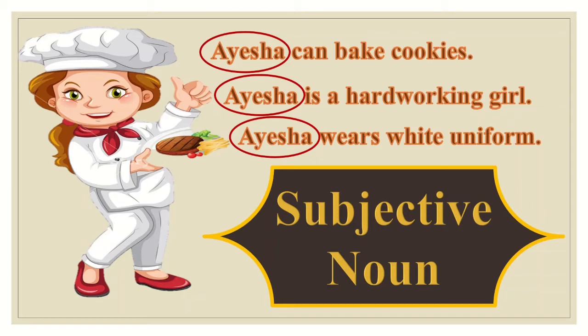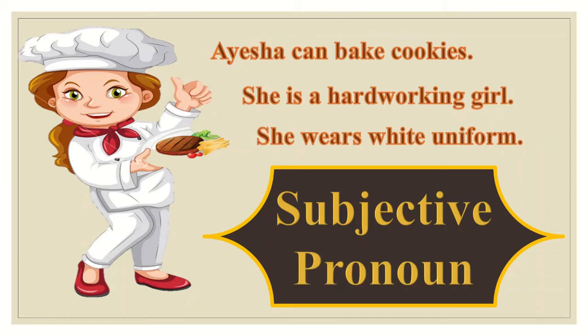Now, what is one thing that we don't like in these three sentences? That is Aisha. I'm not saying that Aisha is the thing or the person I dislike, but the repetition, right? So, now look at the screen. Instead of using Aisha again and again, what did I do? Aisha can bake cookies. She is a hard-working girl.